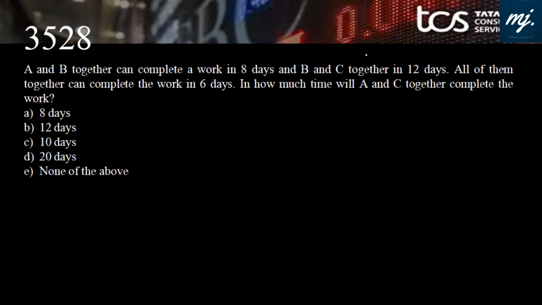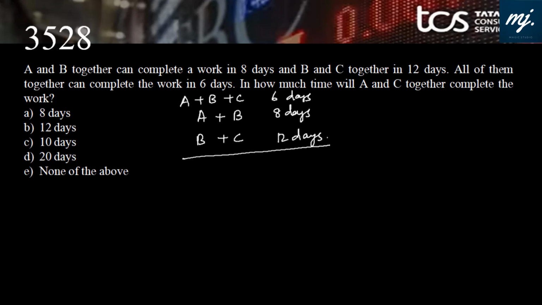Now the introduction of Rule 8, the CM rule, which many questions begin with. A and B together can complete a work in 8 days. B and C together in 12 days. All of them together in 6 days. That means if A, B, C are working together, they will take 6 days. The question asked is, how much time will A and C together take to complete the work?